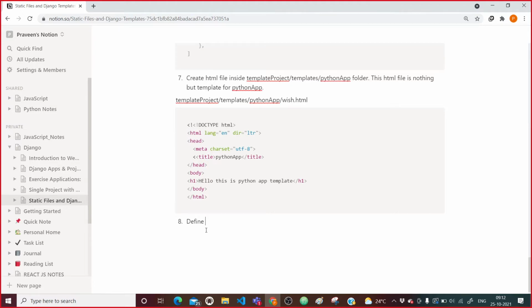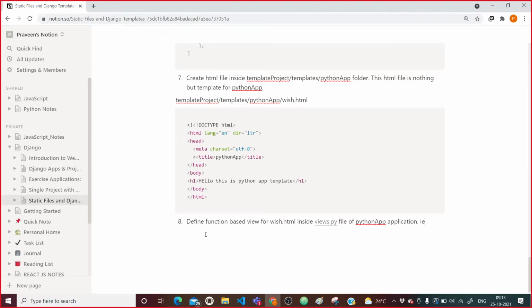So define a function based view for vis.html inside the views.py file of the Python app application.